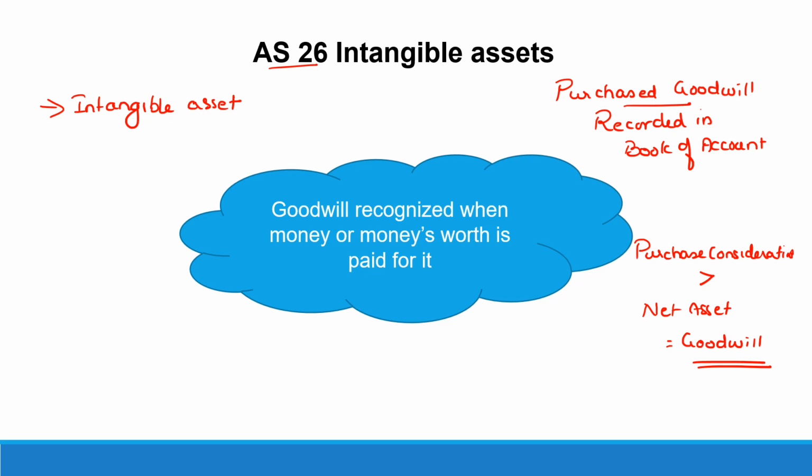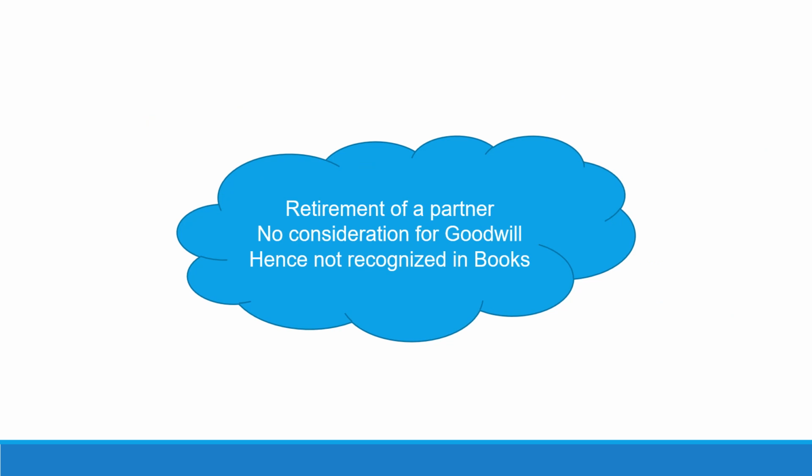Now once we know what type of goodwill is recorded, let us see what is the type of goodwill which is being valued at the time of retirement of a partner. When a partner retires from the partnership firm, he is going to leave the business and whatever is due to him has to be paid off. The capital balance is due to him. His share of accumulated profits will have to be given to him. Similarly, whatever is the goodwill of the firm at the time of retirement would be valued, his share in the goodwill would be computed, and his share of goodwill will have to be given to the partner.